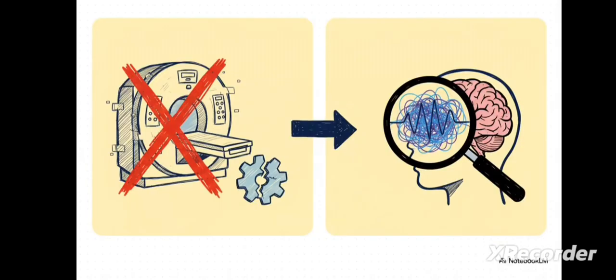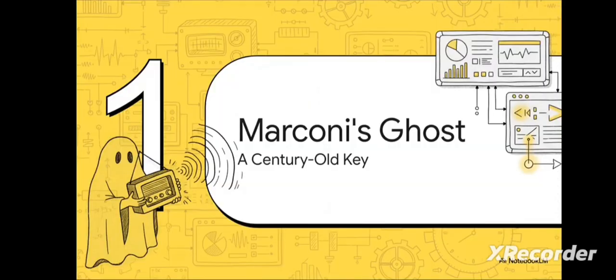So this is the big shift in thinking, right? For so long, we've been stuck trying to fix the hardware, the physical machine, when we should have been fixing the math. The real culprit was never a faulty lens or a weak sensor. It's the signal noise, and more importantly, the logic we apply to it. Now, here's where it gets really interesting. The solution isn't some brand new futuristic discovery. Nope. It's more like a ghost from the past, a ghost in the machine. To find the key to this very modern problem, we actually have to go back over 100 years.